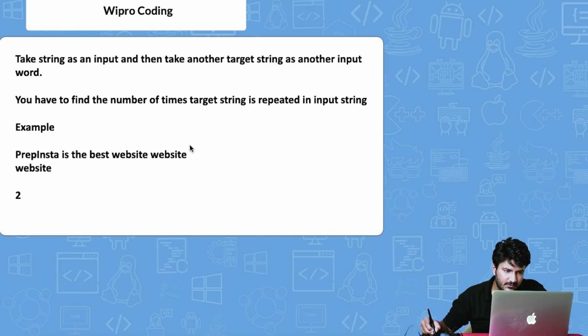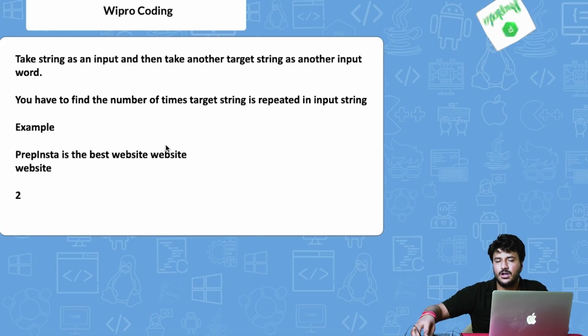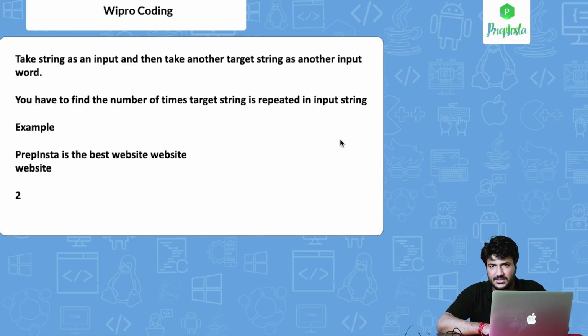The user enters "PrepInsta is the website" as the input string. The second is the target string, entered as "website". You have to tell how many times this target string is repeated in the input string. So obviously 2 times. This is what we are going to cover in this question.